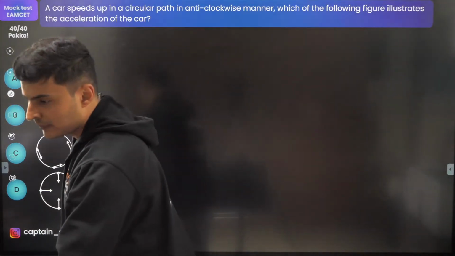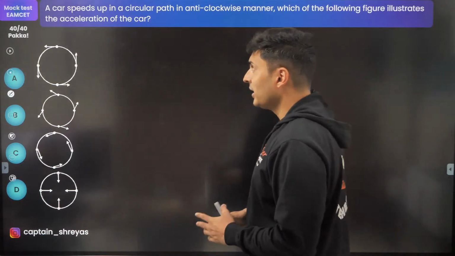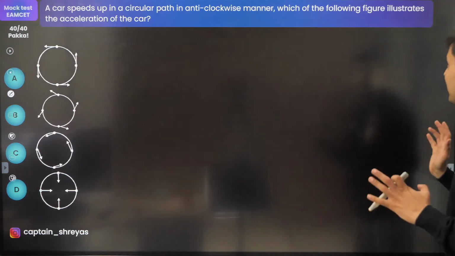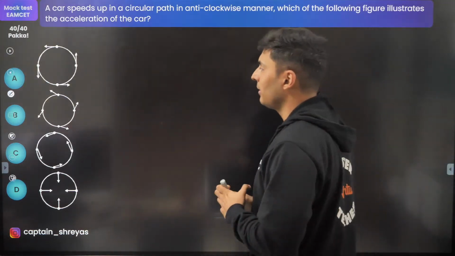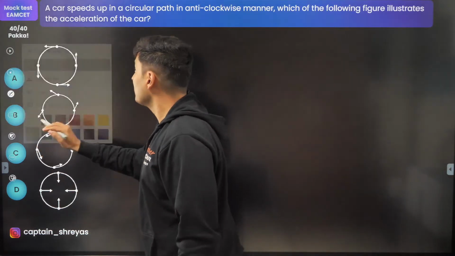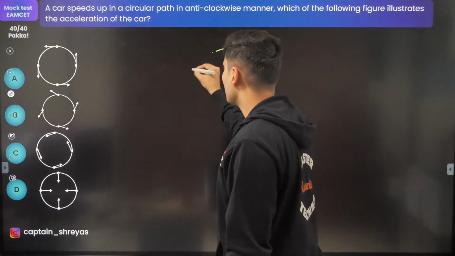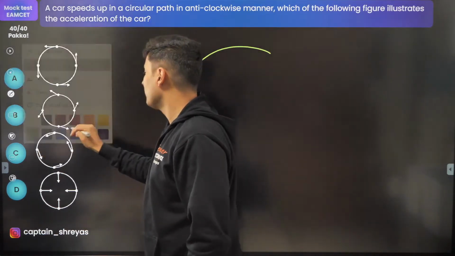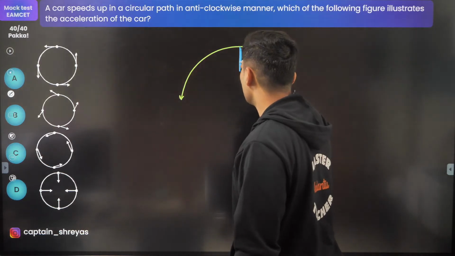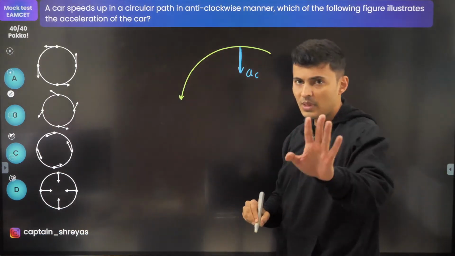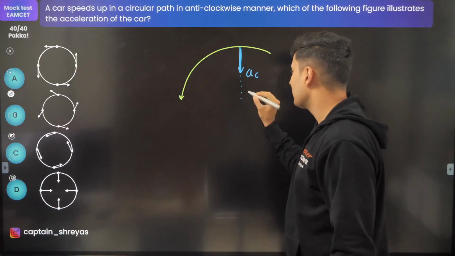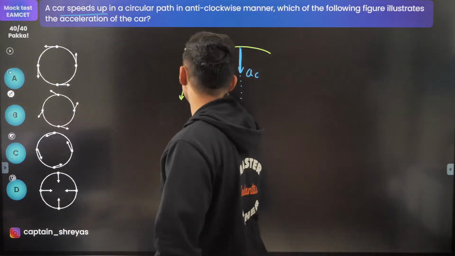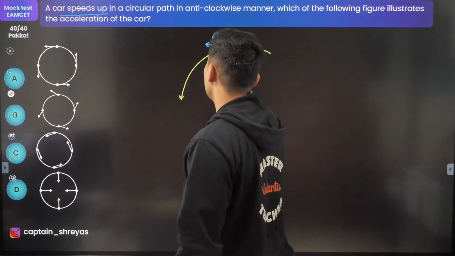Next one. A car speeds up in a circular path in an anti-clockwise manner. Which of the following illustrates the acceleration of the car? Interesting. Now the car is speeding up in a circular path. If you are going in a circular path, obviously you should have centripetal acceleration, an acceleration towards the center. Everybody, towards the center there will be some acceleration. Since it is given that the speed is increasing, it also has tangential acceleration.